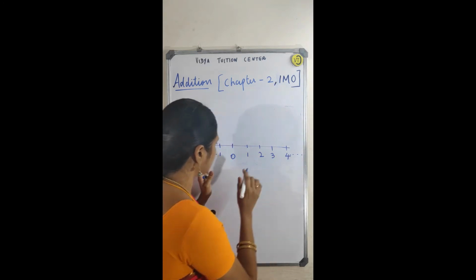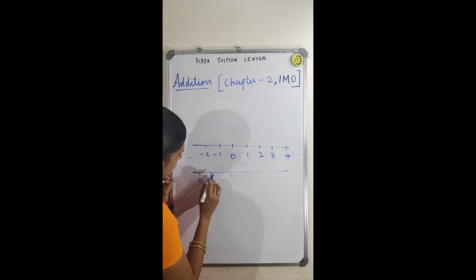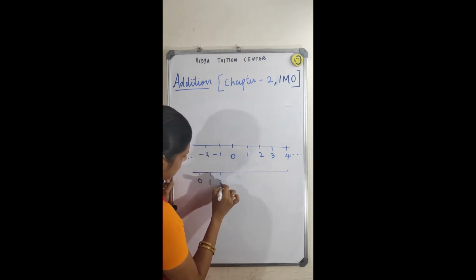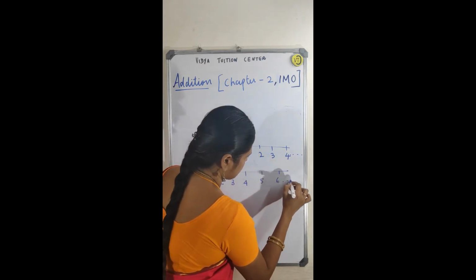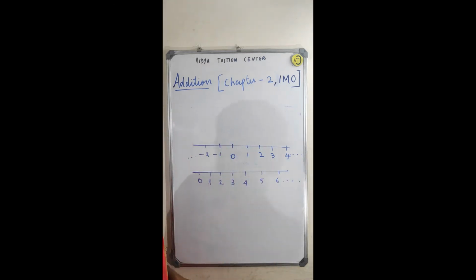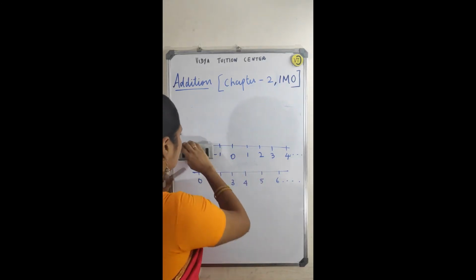Only this part you need, the positive numbers 1, 2, 3, 4, 5, 6, etc. Just keep in mind that negative numbers also exist. Now you don't need it.